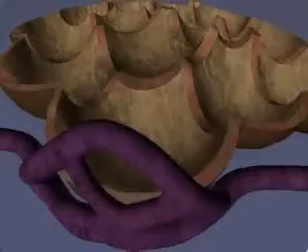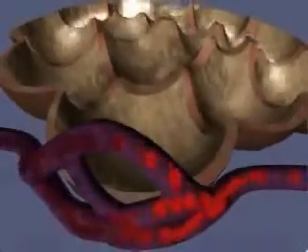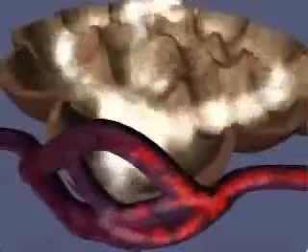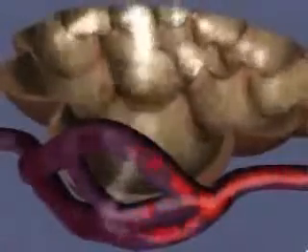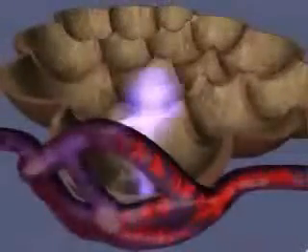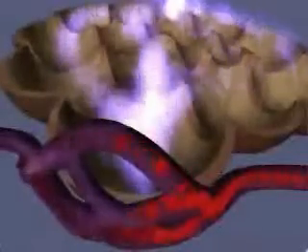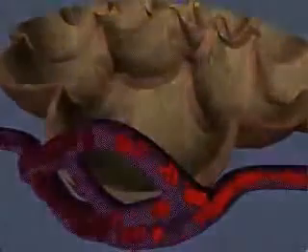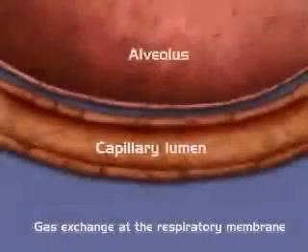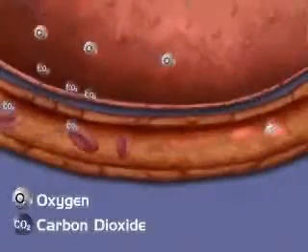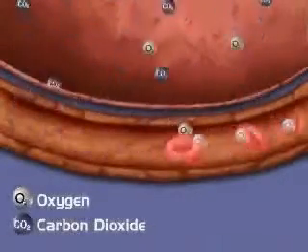Oxygen in inspired air is represented as a white gas. Carbon dioxide in expired air is represented as a blue gas. Notice the change in color in the red blood cells during gas exchange. Now let's zoom into a higher magnification view of gas exchange at the respiratory membrane. Red blood cells in the capillary adjacent to the alveolus release carbon dioxide and bind oxygen.